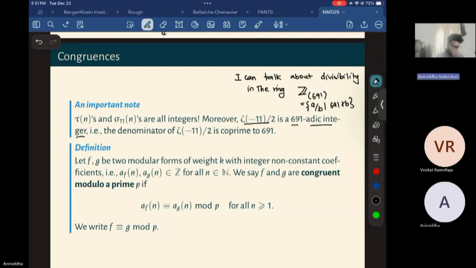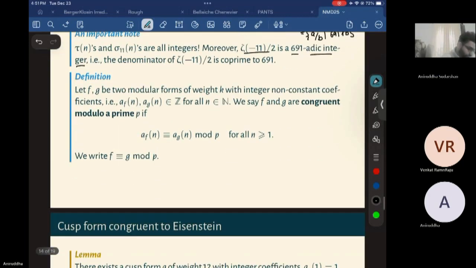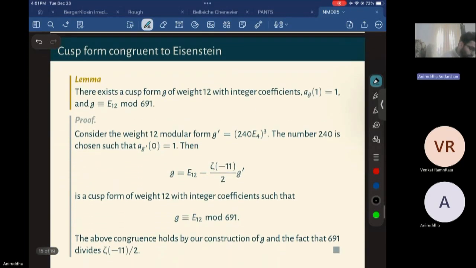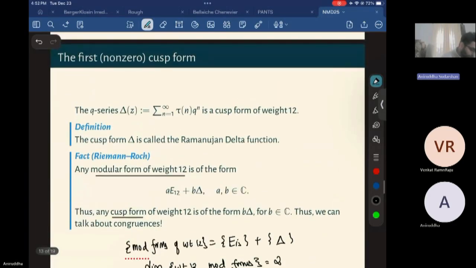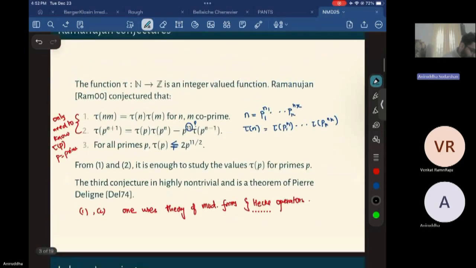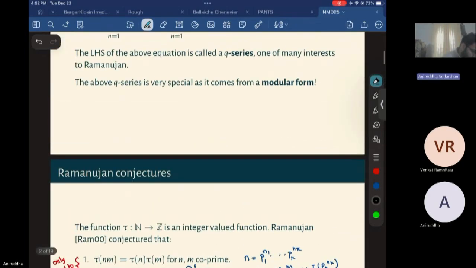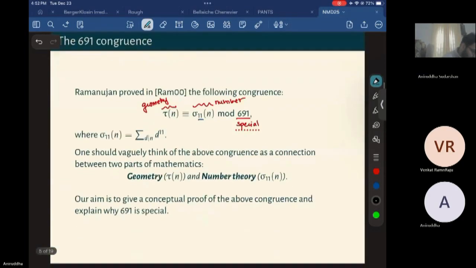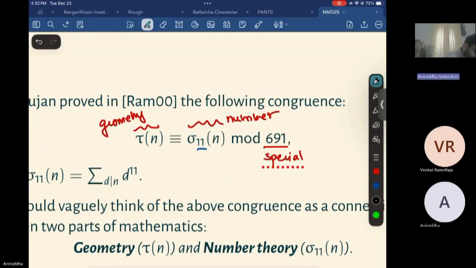So two modular forms are congruent if and only if their Fourier coefficients are congruent. Okay, so we can now think about the main question of Ramanujan's congruences. This congruence: this is the Fourier coefficient of the delta function, and this is the Fourier coefficient of the Eisenstein series of weight 12, and 691 is the prime dividing the special value.